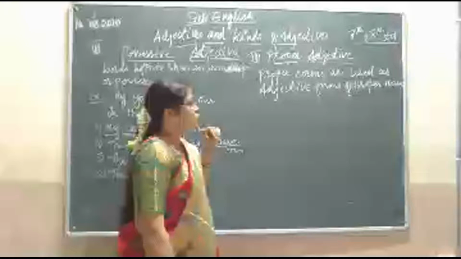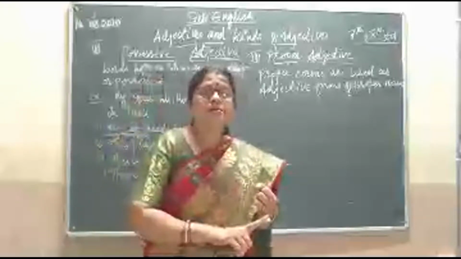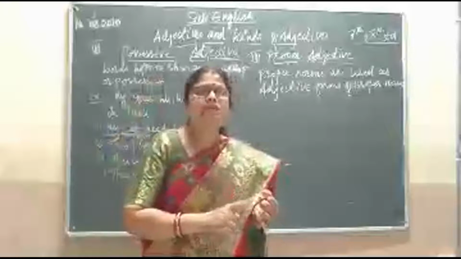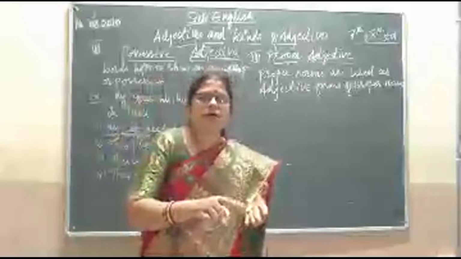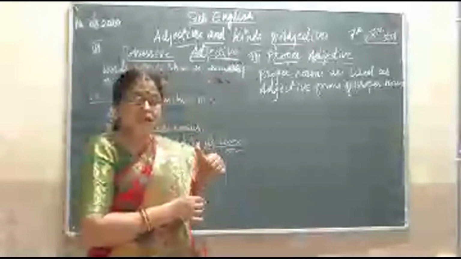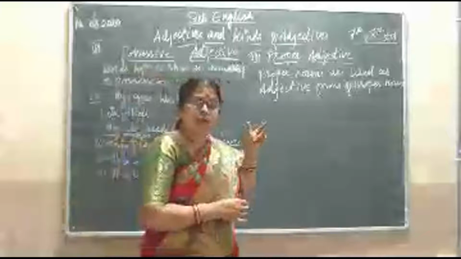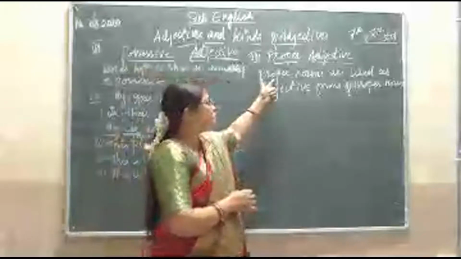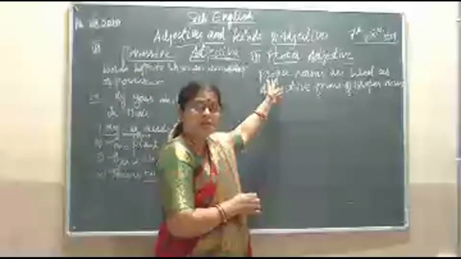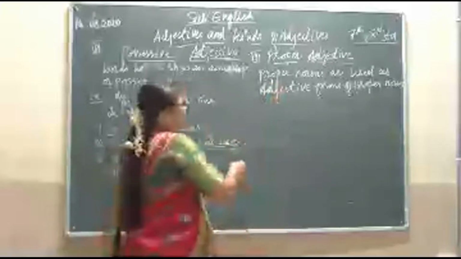So already you know what the proper nouns are. The names of cities, buildings, animals, things, the names of your friends, teachers are called proper nouns. So here we are talking about the proper adjectives. They are also proper nouns used in adjective form. Some examples I'll be giving here.